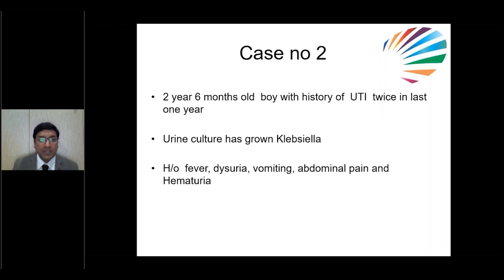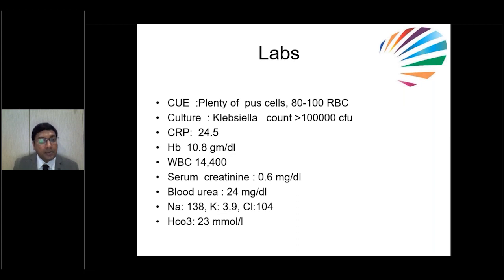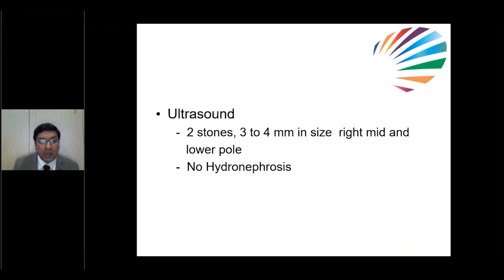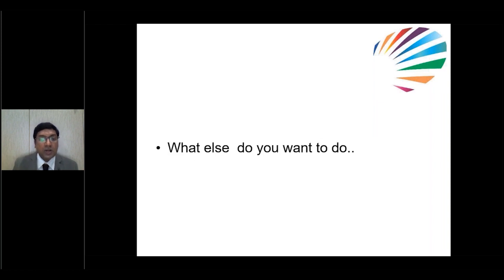This is about another patient, a 2 year 6 months old boy with history of recurrent UTI. Urine culture has grown Klebsiella. The child has fever, dysuria, vomiting, abdominal pain, and hematuria. Plenty of pus cells are there. Klebsiella is there in urine. CRP is a bit high. Creatinine, urea are normal. Electrolytes are okay. Bicarb is also normal. Ultrasound is showing 2 stones. The size is around 3 to 4 millimeters in the right mid and lower pole. There is no hydronephrosis. What else do you want to do?